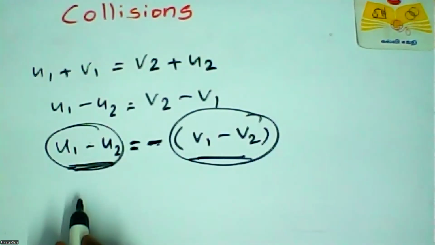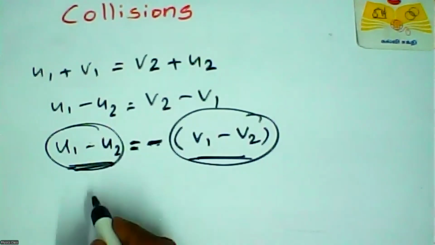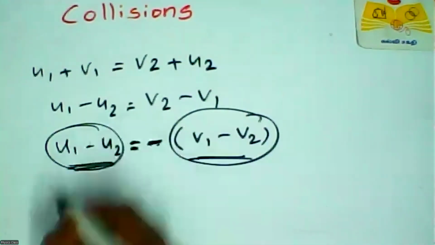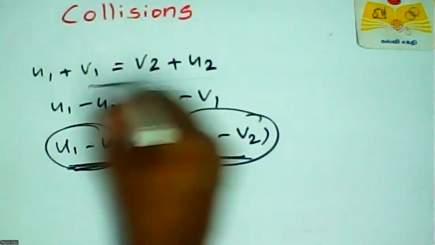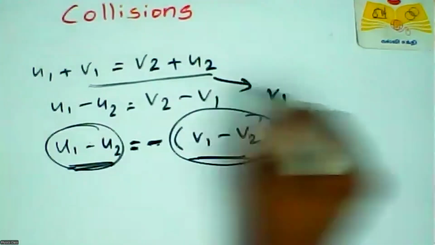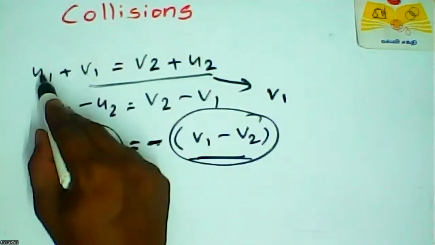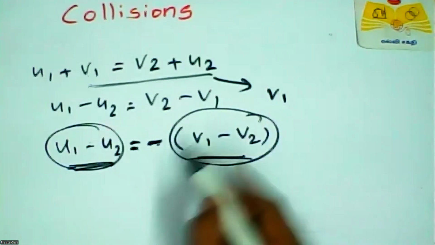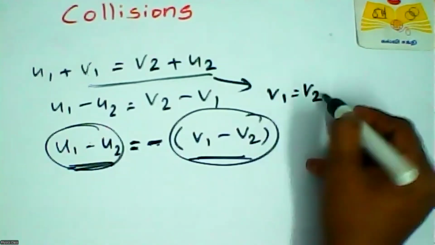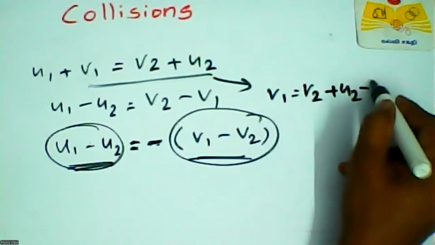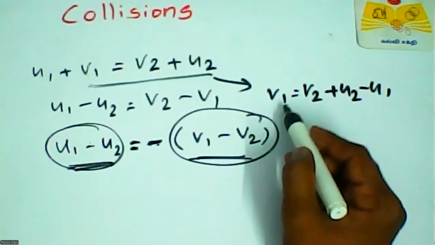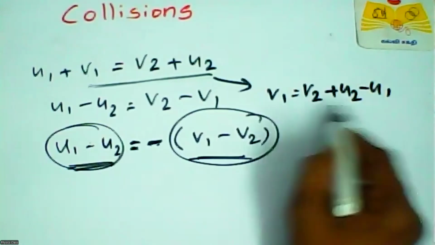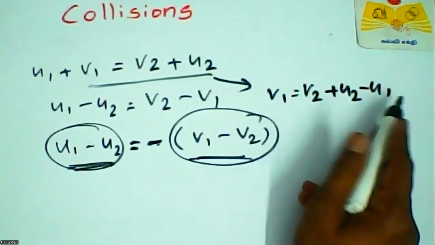So here also you can calculate v1 or v2. First of all, from this equation, v1 equals v2 plus u2 minus u1. This is the formula for v1. In your book, the v1 equation is this: v2 plus u2 minus u1.